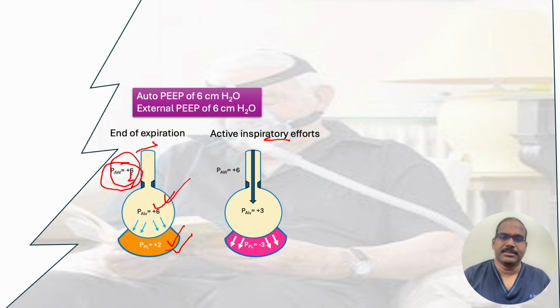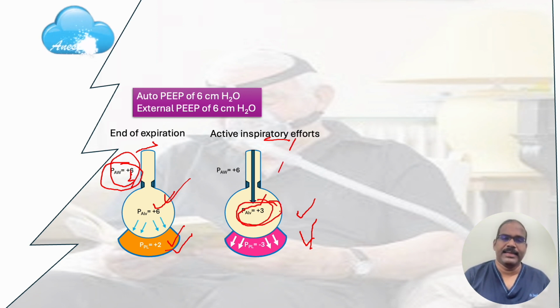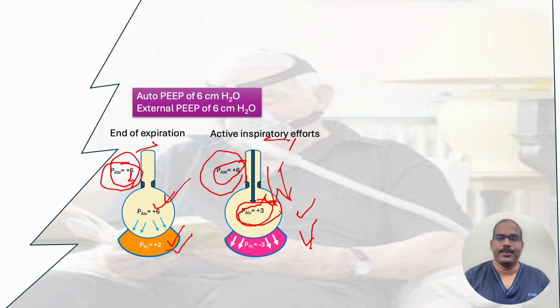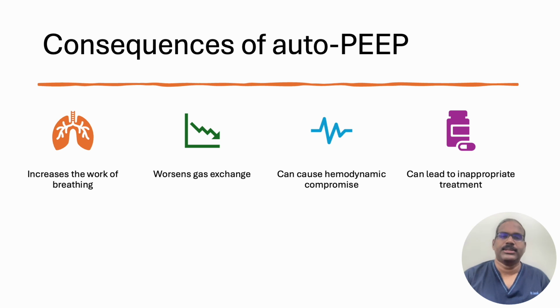From the +6 value with a minimal effort, say pleural pressure generated around 3 centimeters of water, the alveolar pressure is brought down to +3. Okay. Now even with this +3 alveolar pressure, there is a gradient from the airway pressure of +6. There is a pressure gradient driving airflow across the resistance, and the airflow happens much easier compared to the previous scenario.